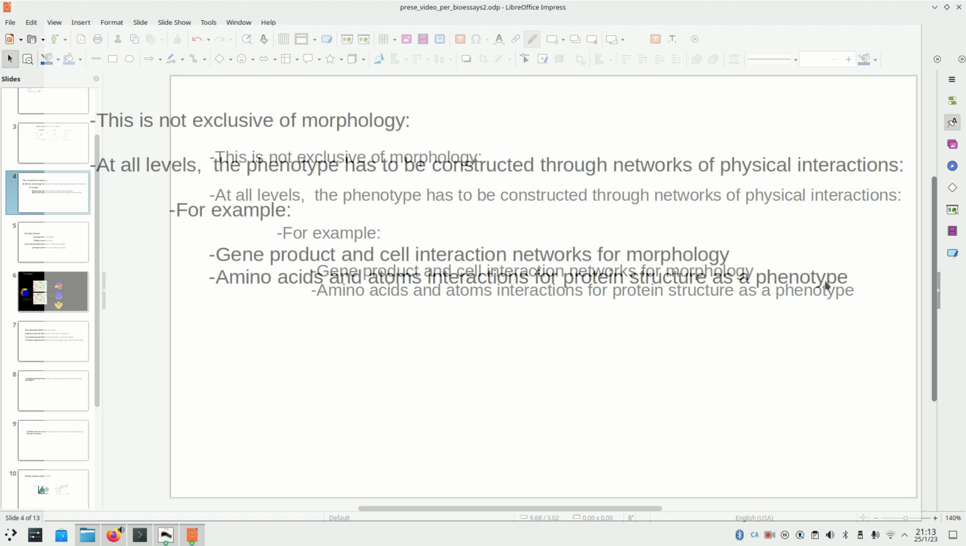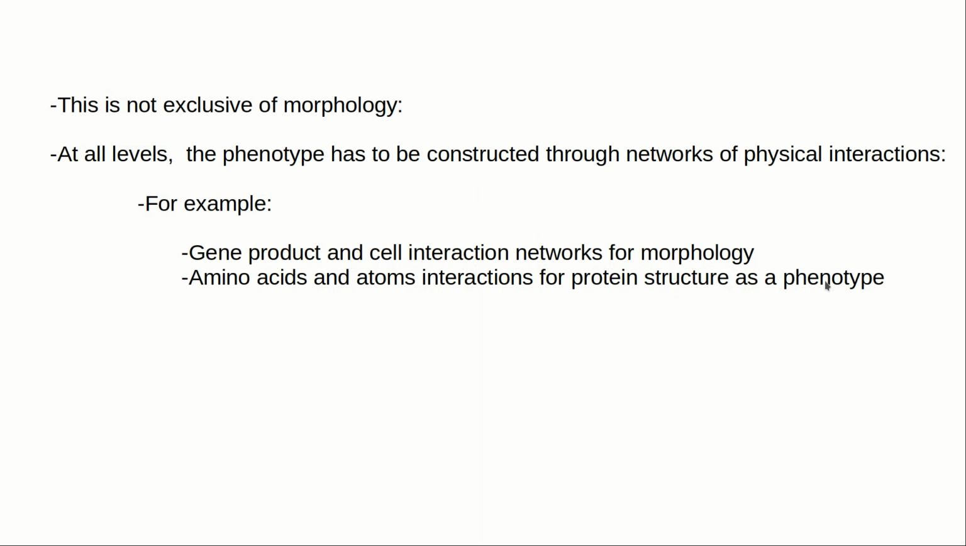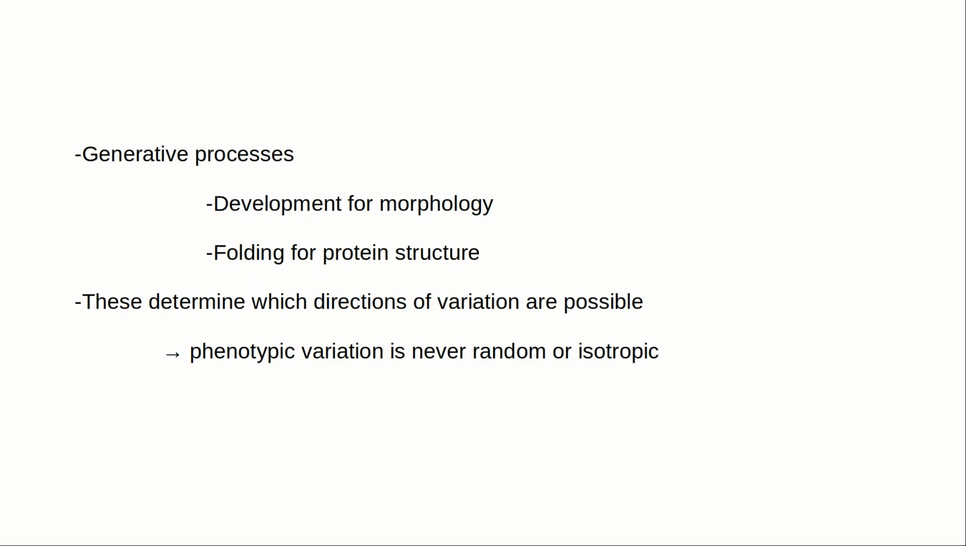It is not exclusive of morphology. At all levels, the phenotype has to be constructed through networks of physical interactions. For example, gene product and cell interaction networks for morphology, amino acid and nucleotide interactions for protein structure as a phenotype. So, at each phenotypic level, there is a generative process: development for morphology, protein folding for protein structure. Those generative processes determine which directions of variation are going to be possible by mutation. And thus, phenotypic variation is never random or isotropic.